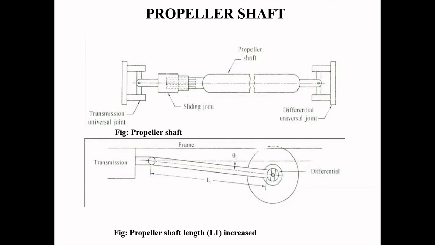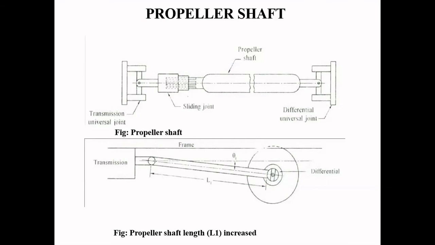Then what are the materials this propeller shaft is made of? This is very, very important. The material selection for this propeller shaft is very important. Keep this in mind. By using different materials we get different performance, but we should select the material with the best performance. The common material for construction of this propeller shaft is high quality steel, SM45C. I will give you this in your notes. I think I shared the notes, it is there.